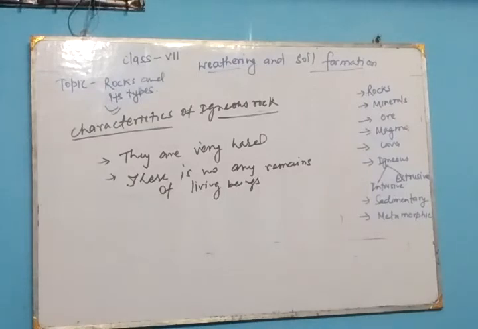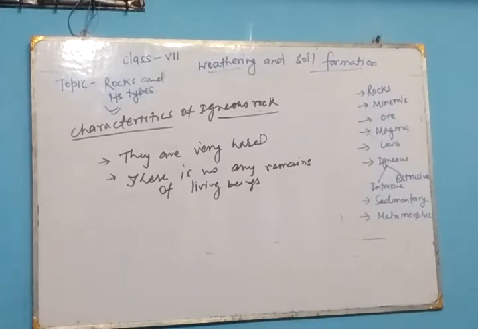Means in this igneous rock many valuable minerals are found, because this magma comes from the interior of the earth, and you know the valuable substances, the heaviest elements, are found in the interior of the earth. Okay. Next, they are primary rocks. Other types of rocks are formed from them. Means from the igneous rock, all the other rocks are formed, like sedimentary rocks and metamorphic rocks. Both are formed by the igneous rock.